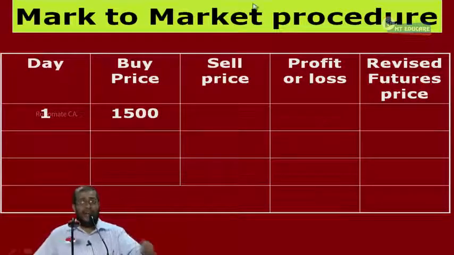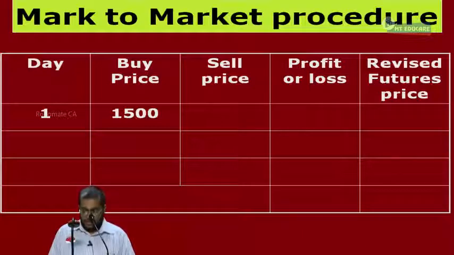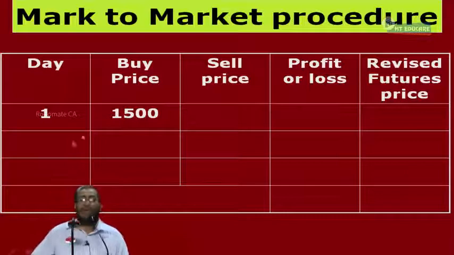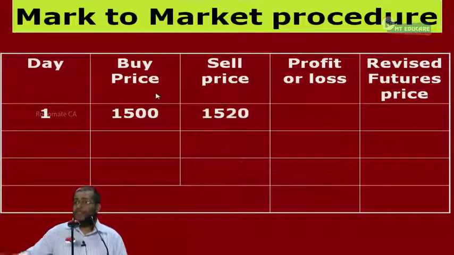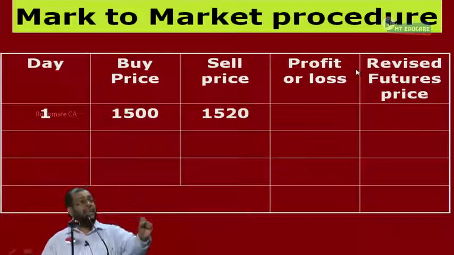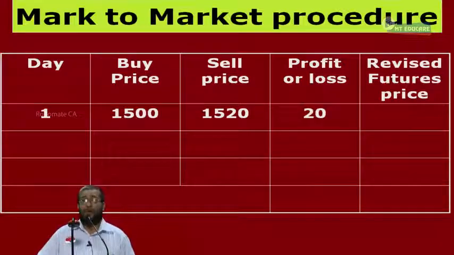So today end, the futures market closes at a price of how many rupees? 1520. Day one end, what is the price here? 1520. So what the exchange does is, I am having a buy, and they give me a counter sell. Today, on the last day, they give me a counter sell at how much? 1520. And my margin account will be credited with a profit of how much? 20 rupees.